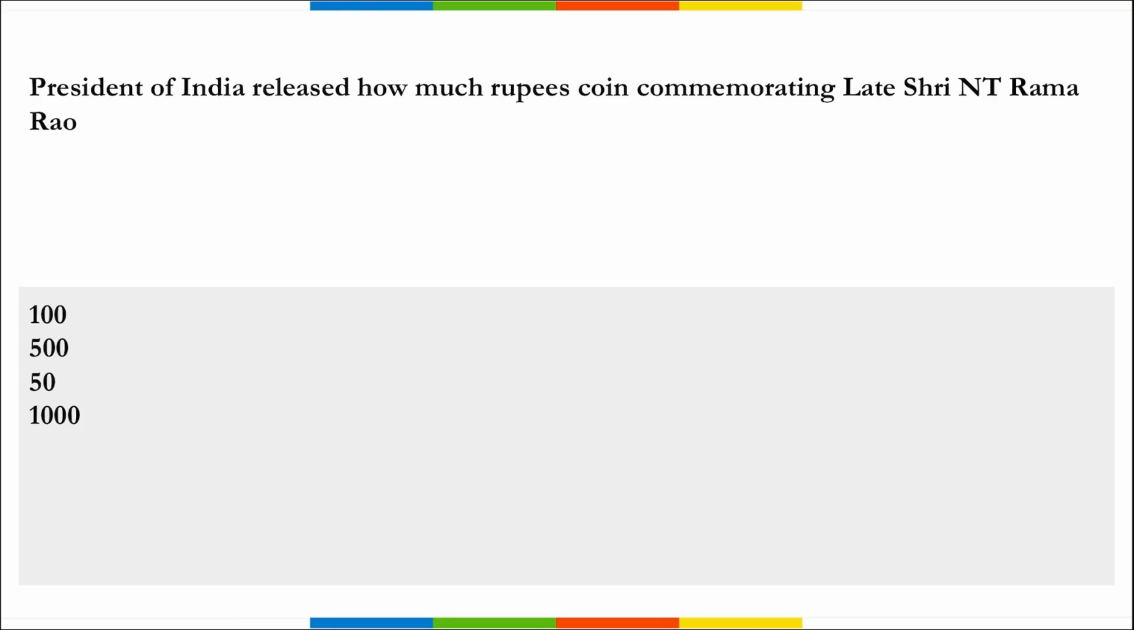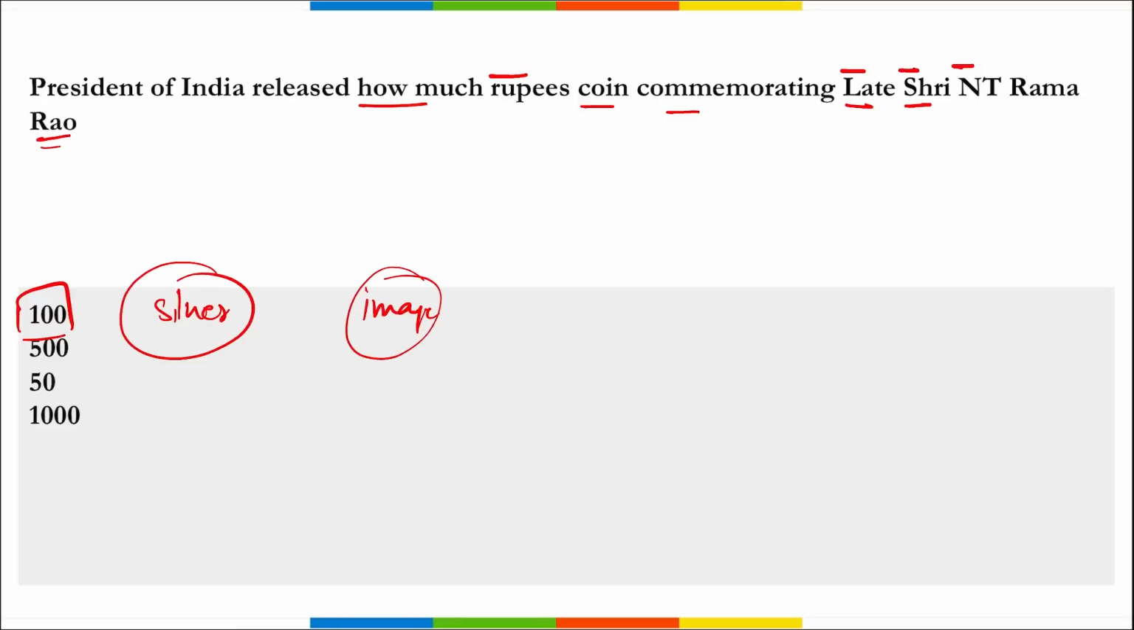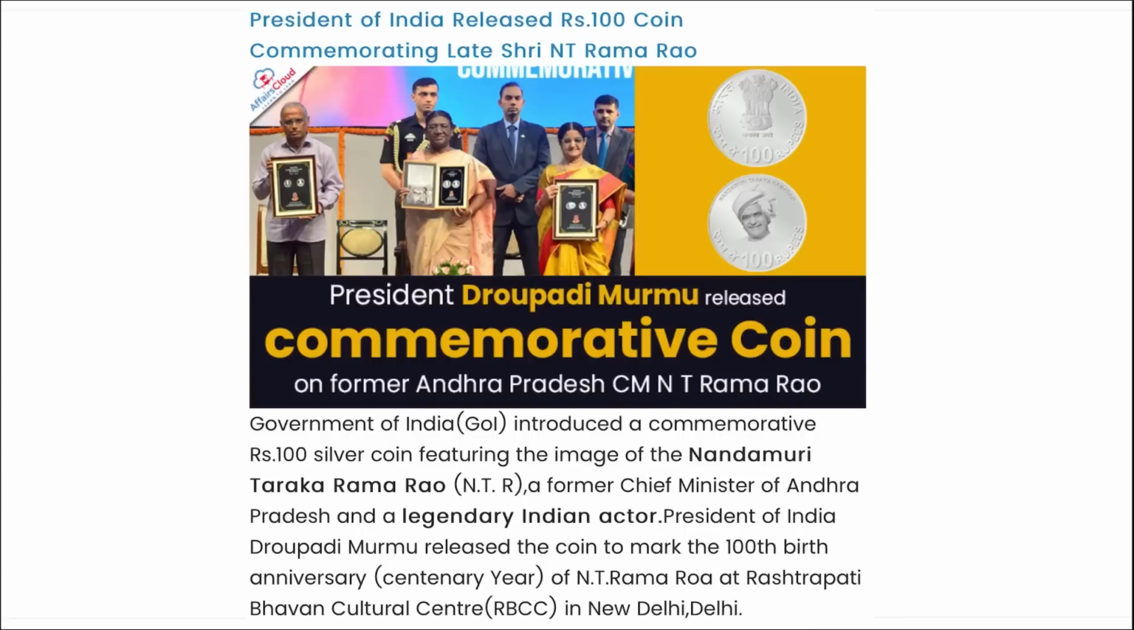Next, the President of India has released how many rupees coin commemorating the late Shri N.T. Rama Rao. So remember, the President of India has released how many rupees coin commemorating the late Shri N.T. Rama Rao. So this was a 100 rupees silver coin that was recently launched. Correct? And it contains an image of Shri N.T. Rama Rao. He was the former Chief Minister of Andhra Pradesh.